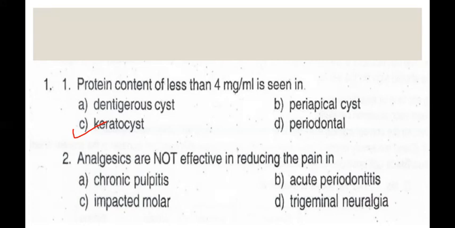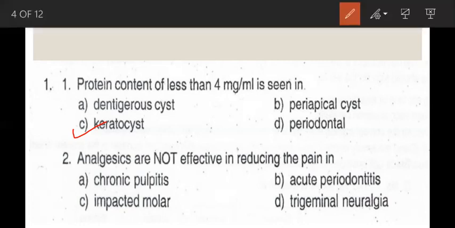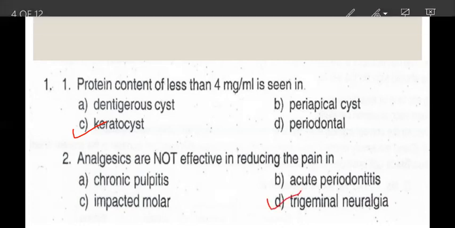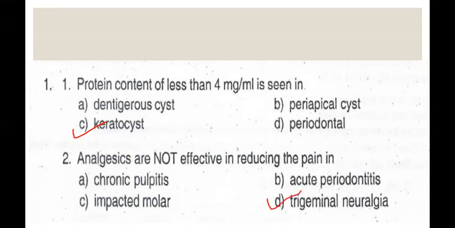Coming to the next question. Analgesics are not effective in reducing pain in: options are chronic pulpitis, acute periodontitis, impacted molar, trigeminal neuralgia. So the correct option is D, trigeminal neuralgia. For trigeminal neuralgia, analgesic is not effective.